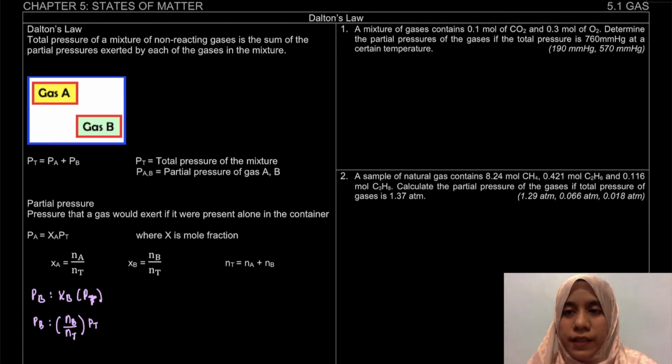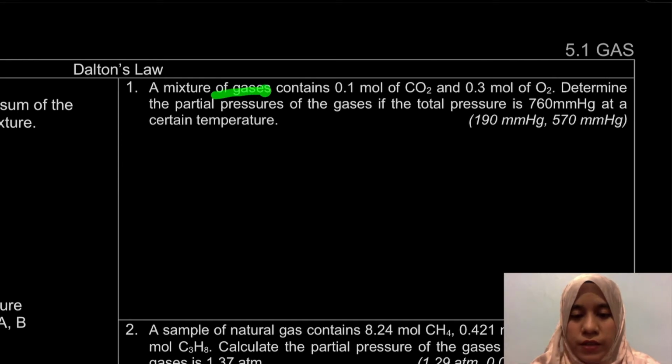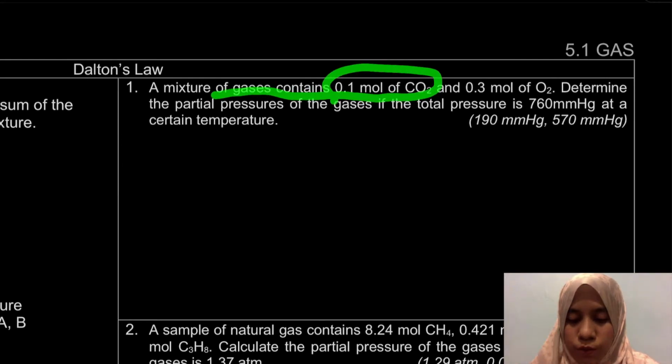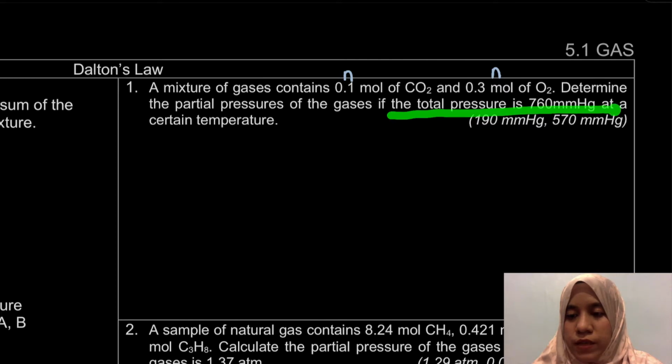Okay, now we will apply that knowledge in this question. Question number 1 says a mixture of gases contains 0.1 mole of CO2. So, we have a number of mole here. And then, we have the number of mole of gas O2. So, we have two numbers of mole. Next, the question says determine the partial pressure. So, it wants to know the pressure of the gases. It wants to know the pressure of CO2. What is the pressure of O2? Okay. If the total pressure is 760 mm mercury at a certain temperature.